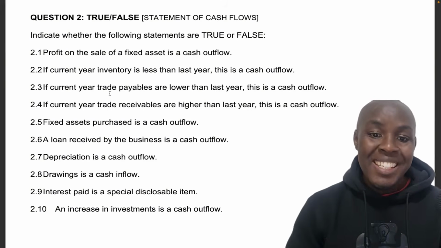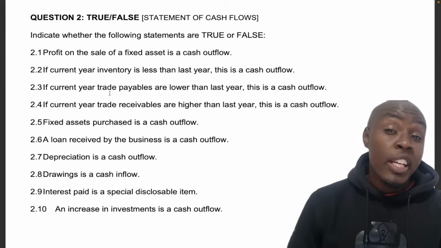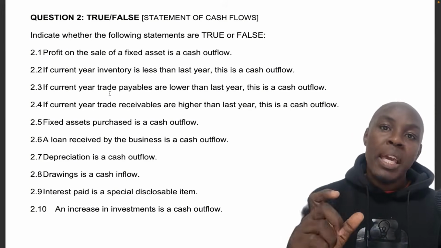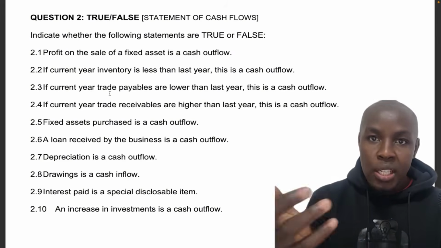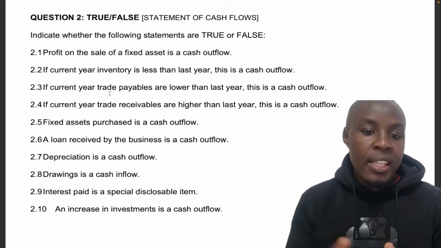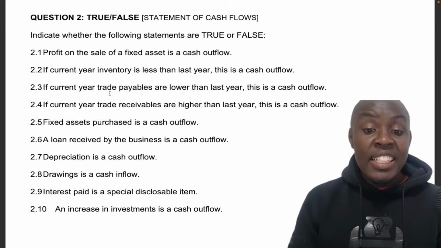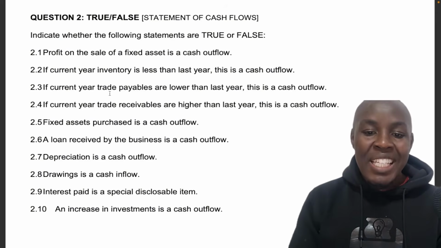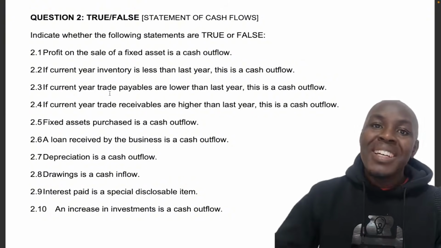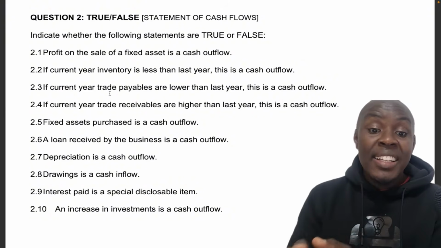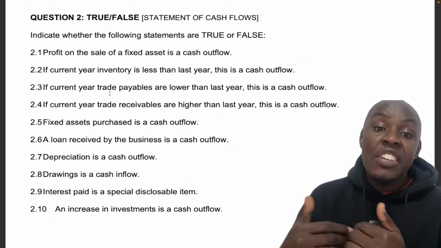2.9, interest paid is a special disclosable item. That is true. We disclose interest paid, otherwise known as finance cost, separately in our statements. Okay, as IFRS also dictates. And lastly, 2.10, an increase in investments is a cash outflow. Is that true or false? Well, that is true, because if I'm investing money in any endeavor, that means that it's a cash outflow. Money is leaving my premises.